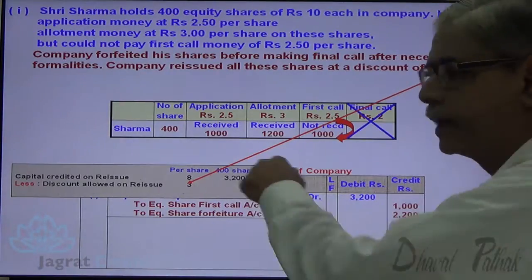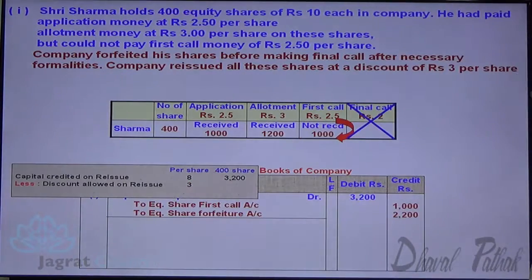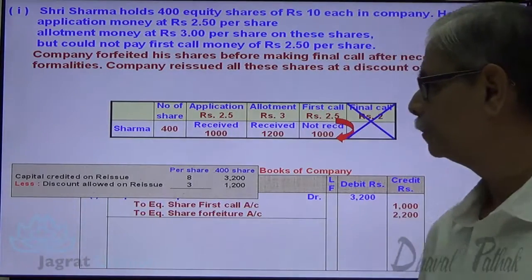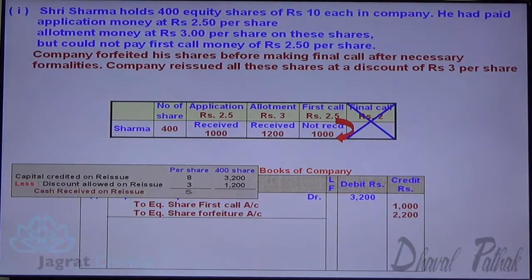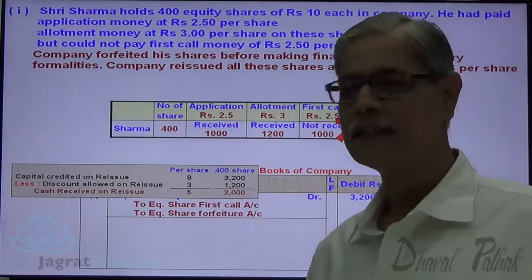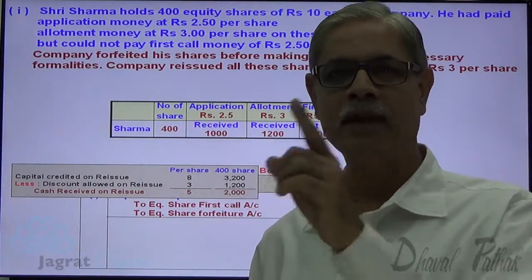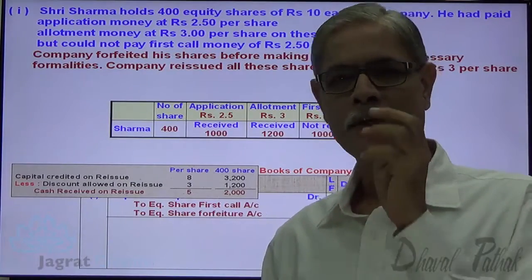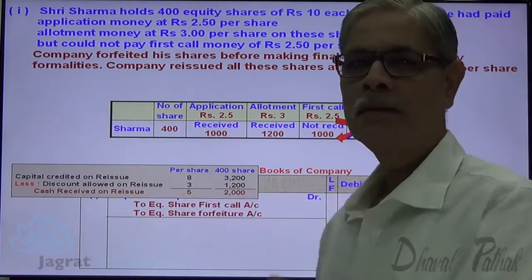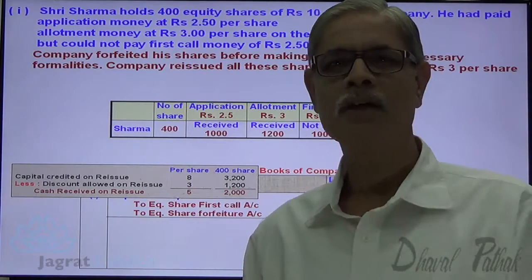The reissue discount granted is rupees 3. That discount is granted out of this forfeiture income. So on 400 shares, 1,200 rupees is the discount granted, reissue discount granted. So cash received per share 5 rupees, and that on 400 shares at 5 rupees per share, 2,000 rupees are received. So amount received will be debited to bank account. Reissue discount granted will be debited to share forfeiture account, because reissue discount has to be granted out of forfeiture income, and the capital that was debited at the time of forfeiture gets credited on reissue of shares.